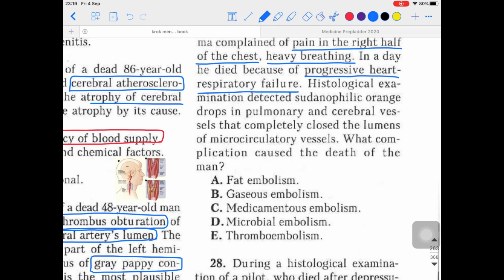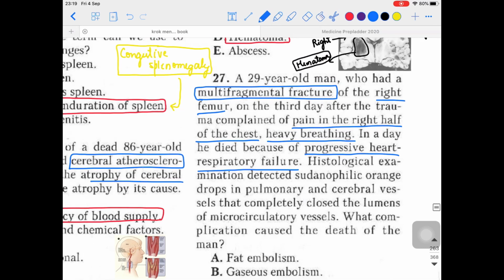Now look, you must be surprised that a multi-fragmental fracture was there. The fracture was in the right femur. How may this person land up in that situation, because look, if the doctor heals the fracture, he should be fine actually, right? So look what actually happens. This is the case of embolism. So we should study the embolism over here. We have some kind of embolism. Let's talk about that.